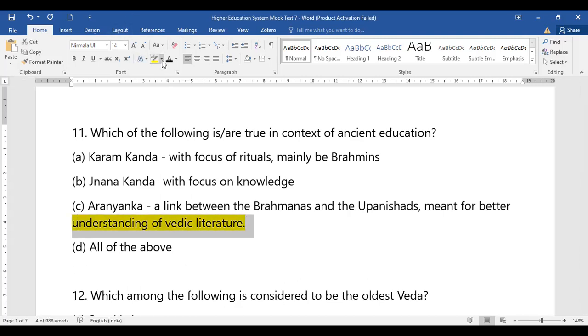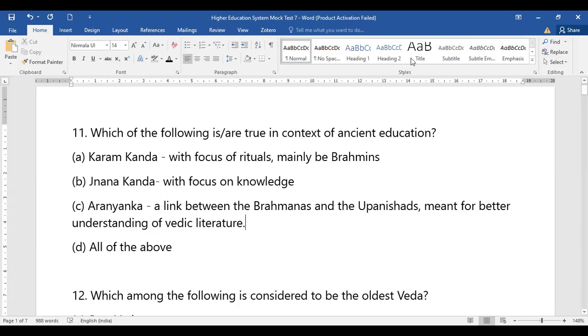So when we talk about ancient education in India, what does it basically consist of, or which of the following options tells us that the option is right? What exactly is true in the context of ancient India? Whether it is the focus on rituals, mainly by Brahmins, whether it is the focus on knowledge, or a link between Brahmanas and Upanishads, or all the above.